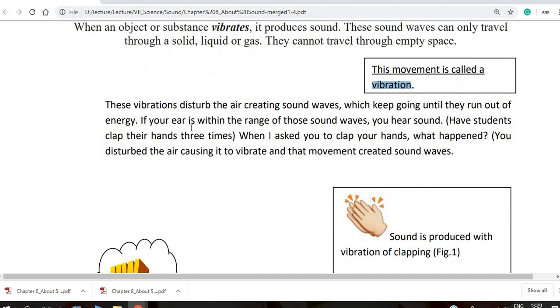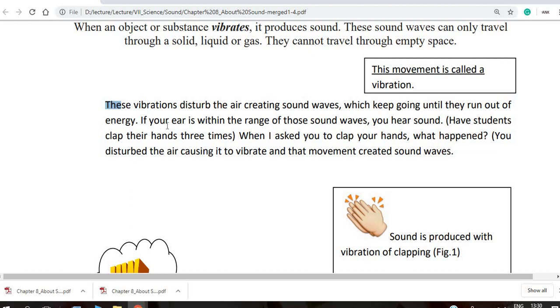These vibrations disturb the air, creating sound waves. This means the vibration comes from molecules or atoms. The atom's vibration disturbs the air, the next molecule, and the next molecule, and this molecule vibrates the next molecule. In this way the sound travels, and keeps going until it runs out of energy.